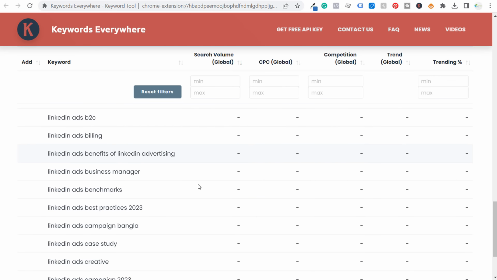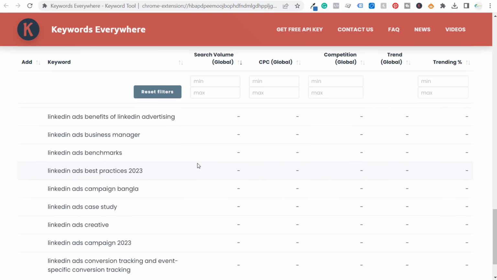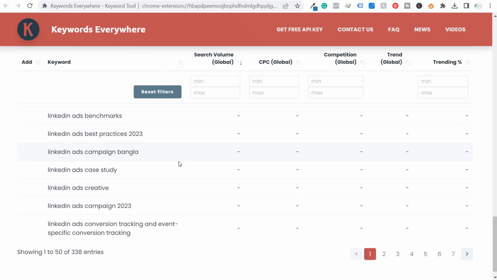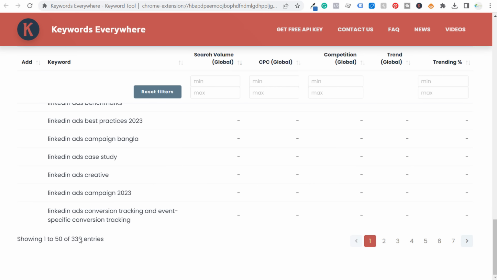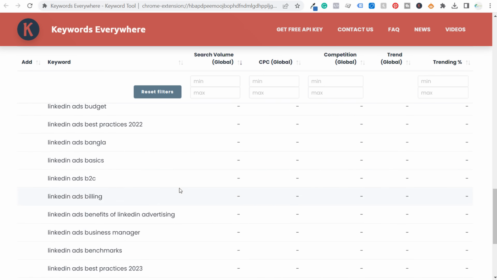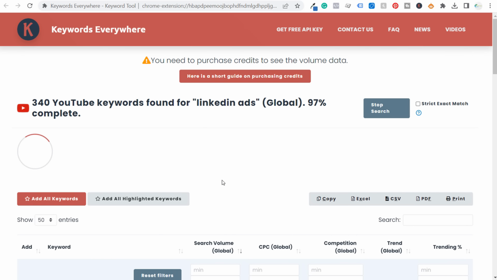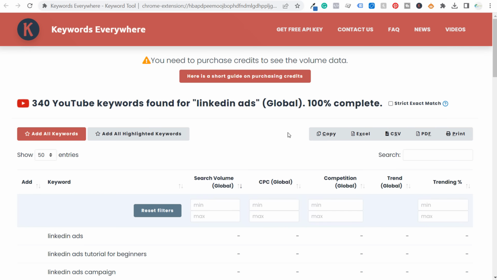So you're going to find a ton of different keywords here that you can easily target within your YouTube videos. This is the very first step that I would take. You can see we have 339 total keywords right now related to LinkedIn ads. Generally what I'll do, and I'm not going to be doing this completely in this video, we have 340 keywords. I would download this to a CSV file, or you can copy this.